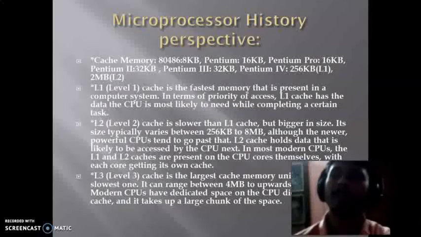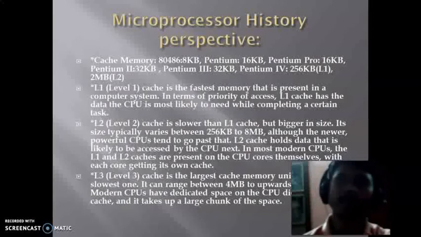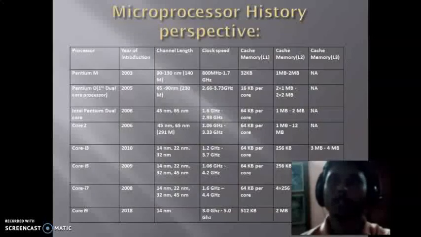The concept in the 8086 was a single pipelining technique, and after that the dual pipelining technique and multiple pipelining technique came into the market, so that the device can be faster. Nowadays we are using the multiple pipelining technique, and by using this the device can be faster. So this is again the development of microprocessor